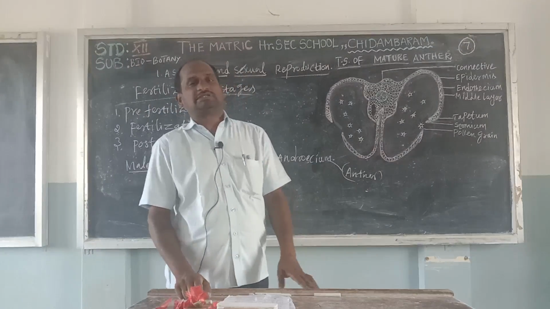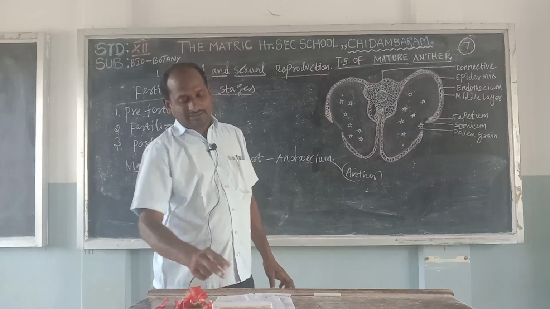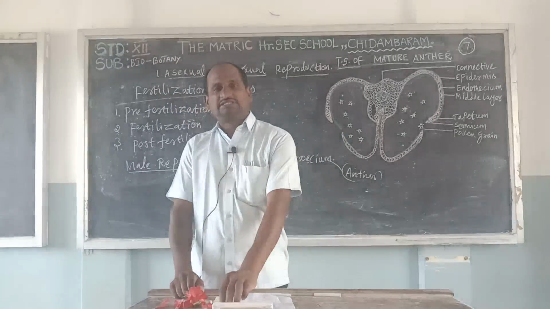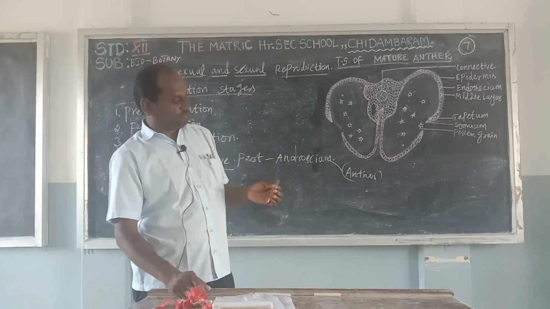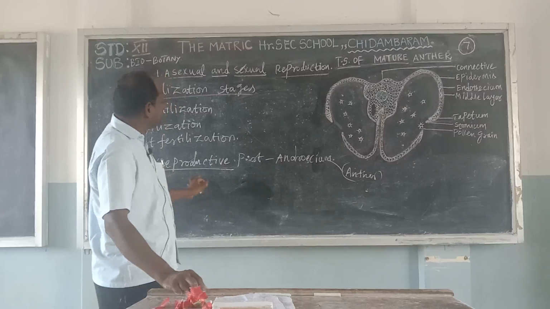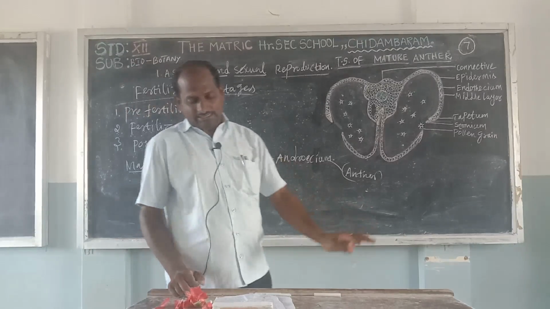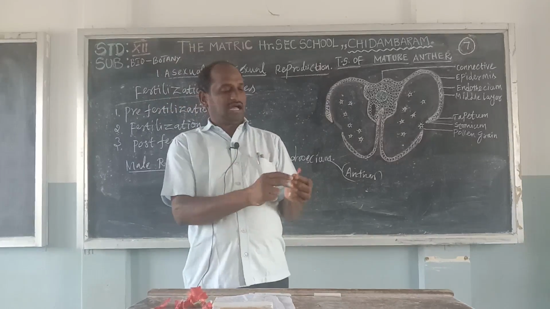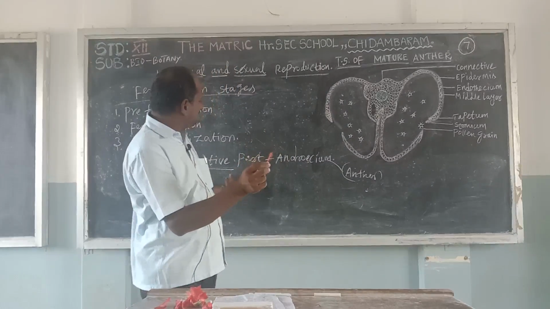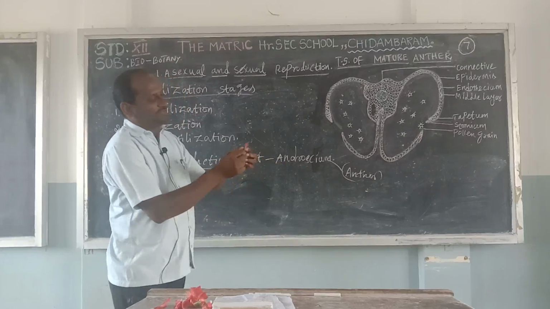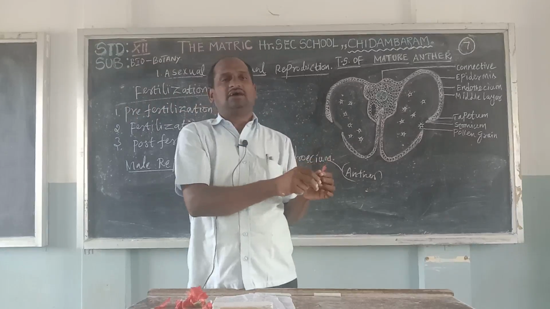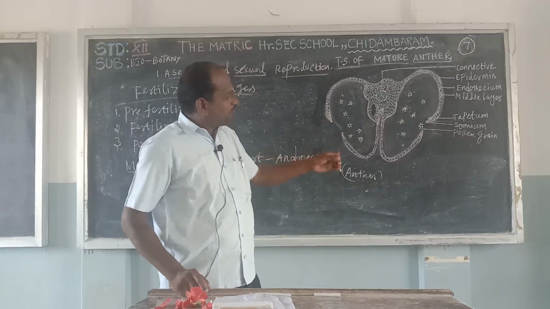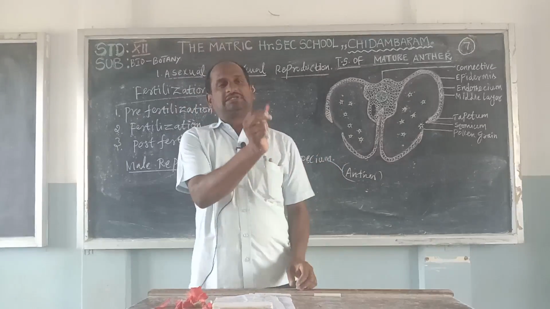Each lobe presents hypodermal cells, which have a nucleus. Next, the anther presents the archesporium, the archesporial cells. The archesporial cell divides into the primary parietal cell and the primary sporogenous cell. Each and every anther presents four lobes.